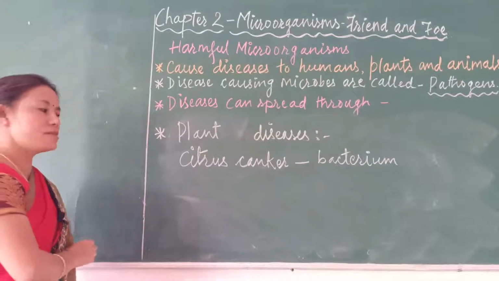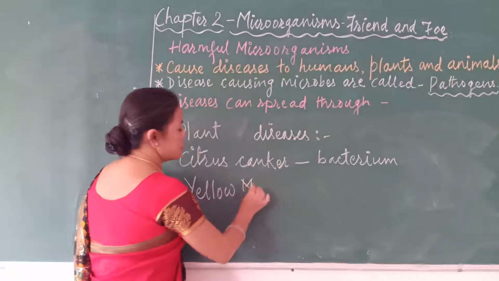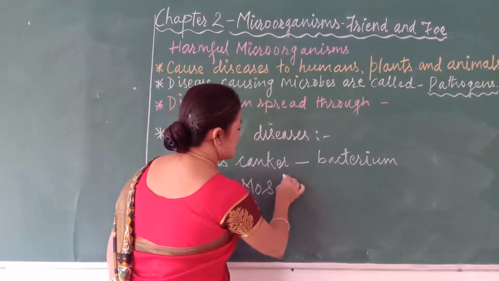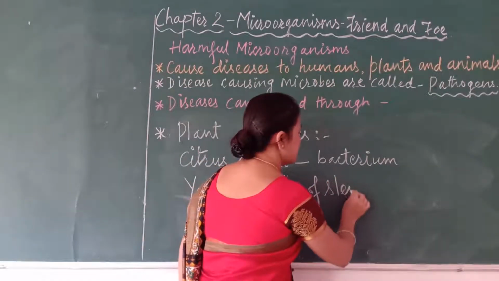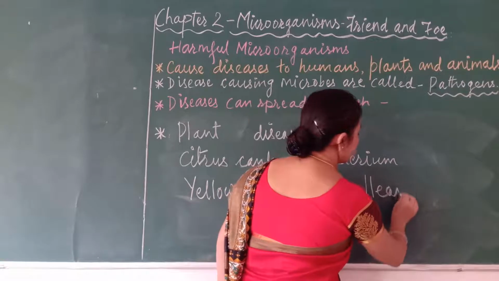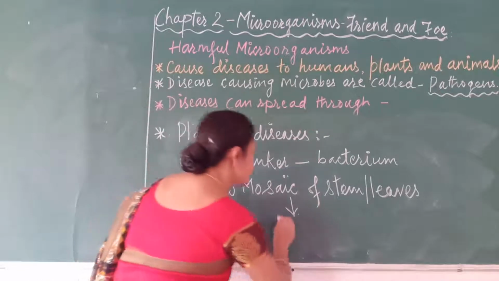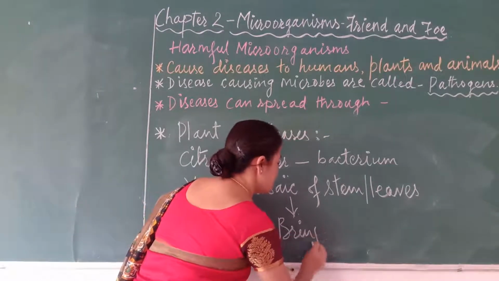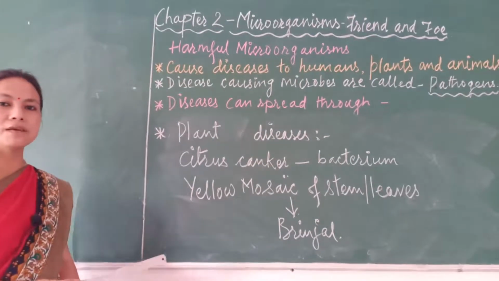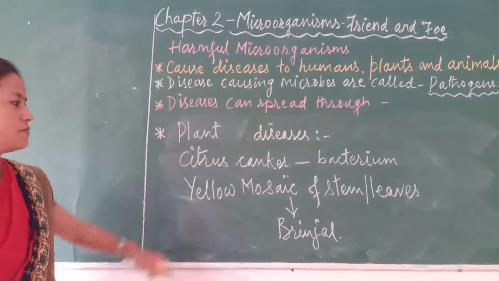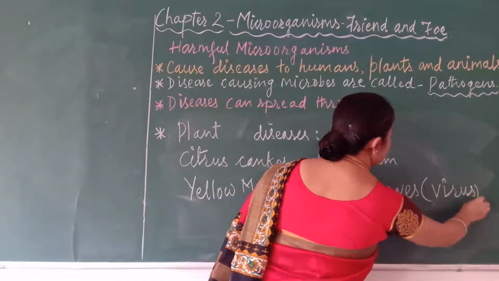There is one virus which causes yellow mosaic disease. Yellow mosaic of stem or leaves may be seen on the leaves also, and it is seen in brinjal. It causes disease to the brinjal. This disease causing microorganism is a virus.